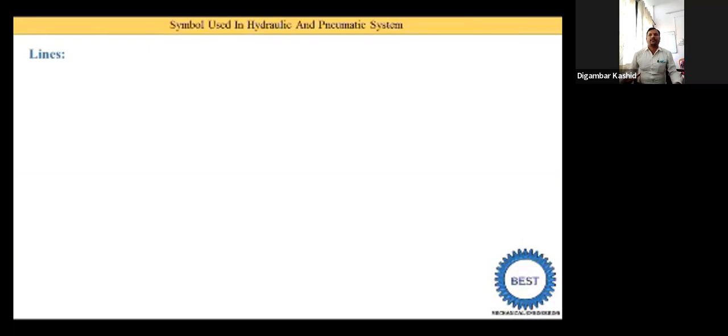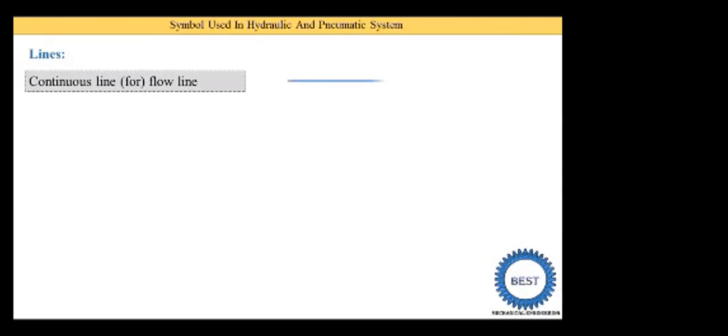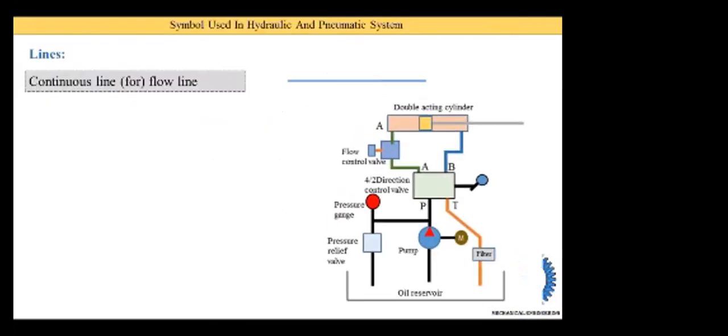First we understand the various types of lines used in hydraulic and pneumatic systems. The first type of line is the continuous line, which is drawn for a flow line. Here I show this image of the hydraulic system. If you study the hydraulic system, then you know that this is the schematic diagram of the hydraulic system.